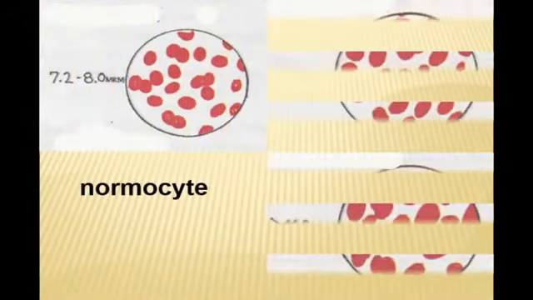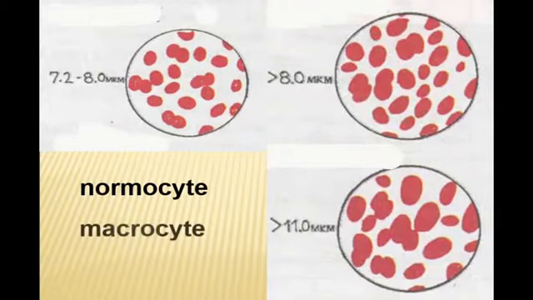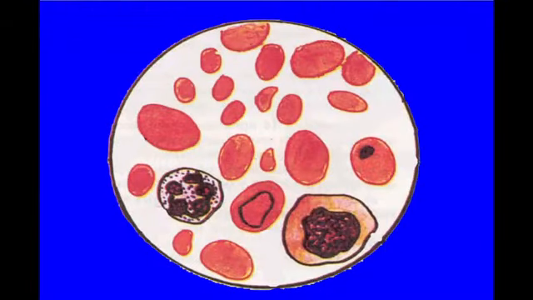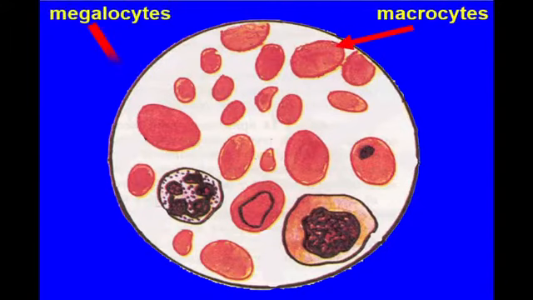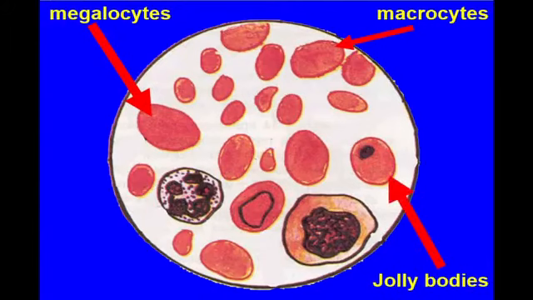Again, we'll compare normal and increased size of erythrocytes, macrocytes, and the changing structure. We'll see remnants of nucleus, Jolly bodies and Cabot rings, remnants of nucleus due to the disorderly process of maturation.